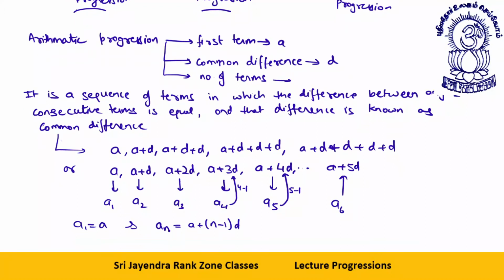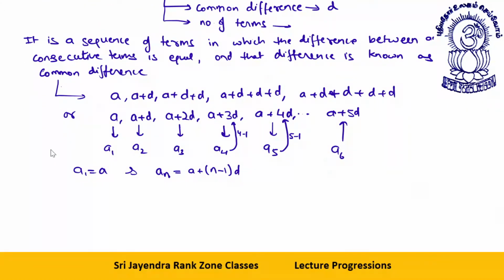So what we observe, dear students, is that the nth term, or sometimes we call it the last term of a series, is a plus n minus 1 into d.